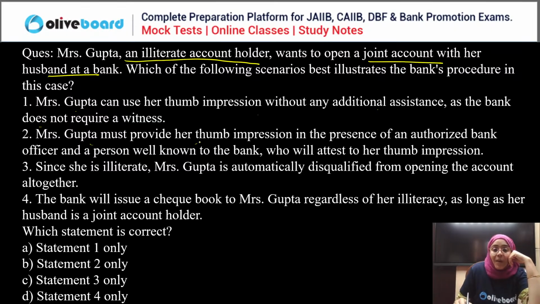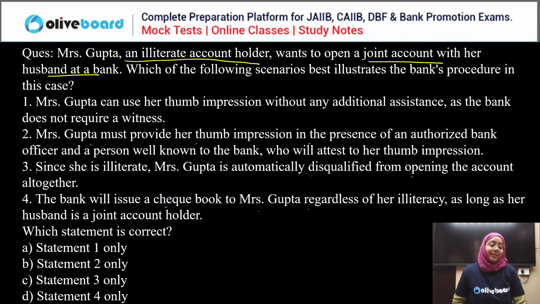Mrs. Gupta must provide her thumb impression in the presence of an authorized bank officer and a person well known to the bank who will attest to her thumb impression. Since she is illiterate, Mrs. Gupta is automatically disqualified for opening the account altogether. The bank will issue a checkbook to Mrs. Gupta regardless of her illiteracy as long as her husband is a joint account holder.